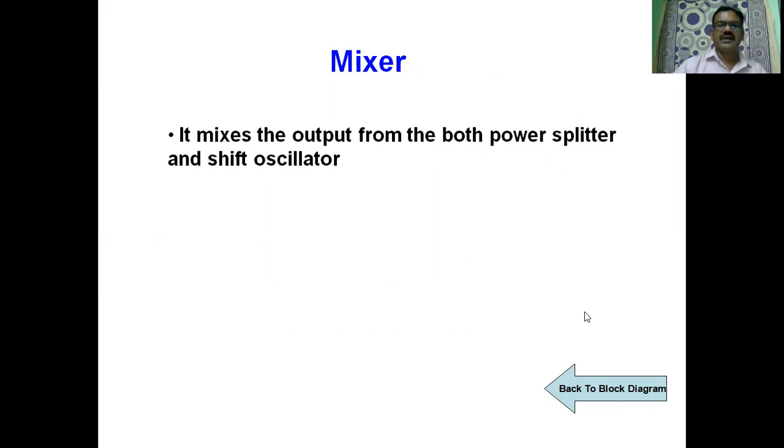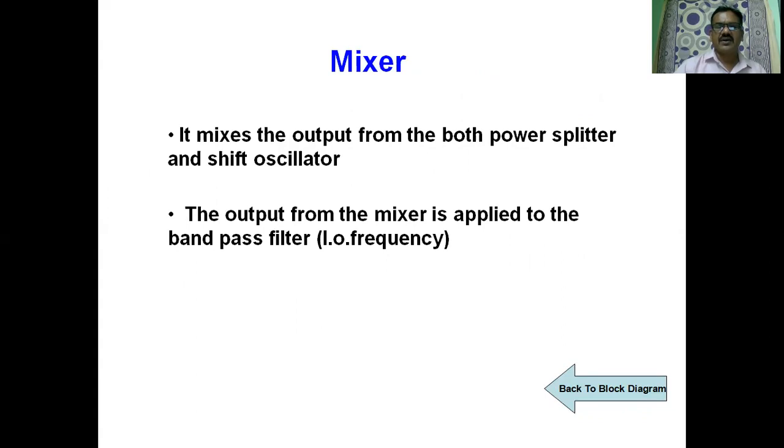The mixer mixes the output from both the power splitter and the shift oscillator. The output from the mixer is applied to the bandpass filter, which is also called the local oscillator frequency.